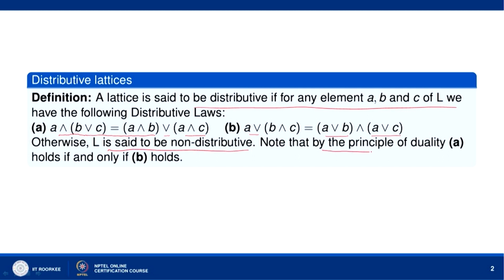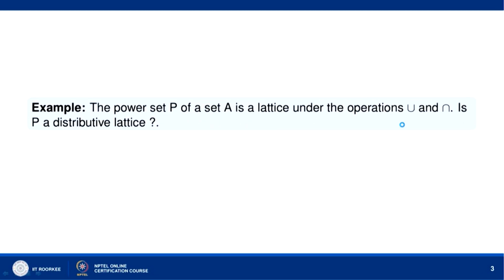Now, by the principle of duality, it follows that if the first law holds good in a lattice, then the second also holds good. So, the first holds good if and only if the second holds good. Now, let us consider this example. The power set P(A) of a set A is a lattice under the operations of union and intersection. Is P a distributive lattice?